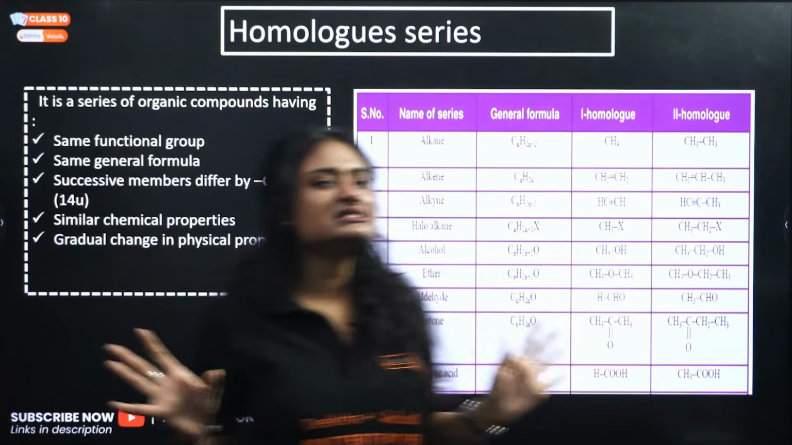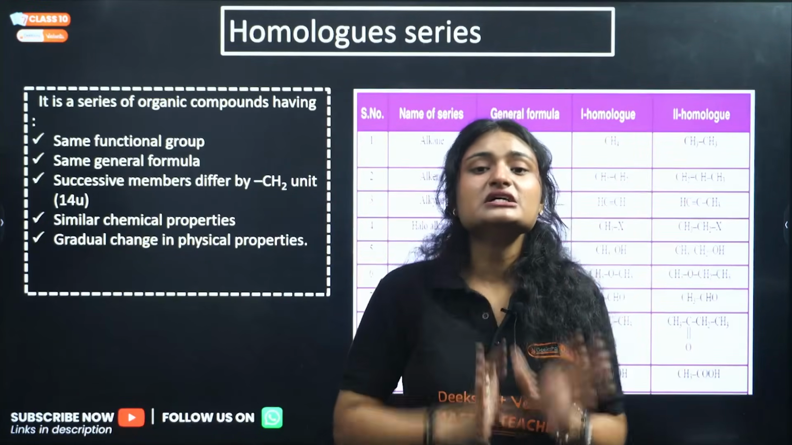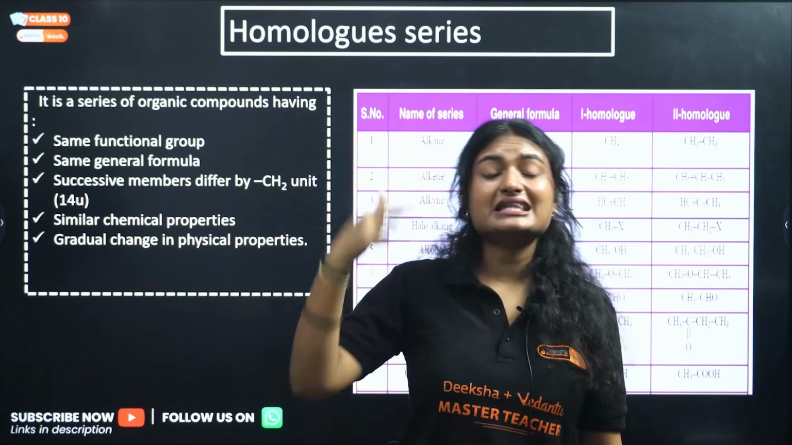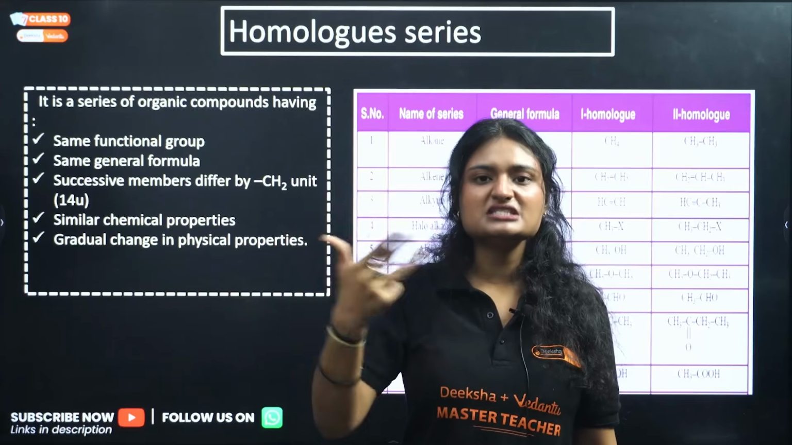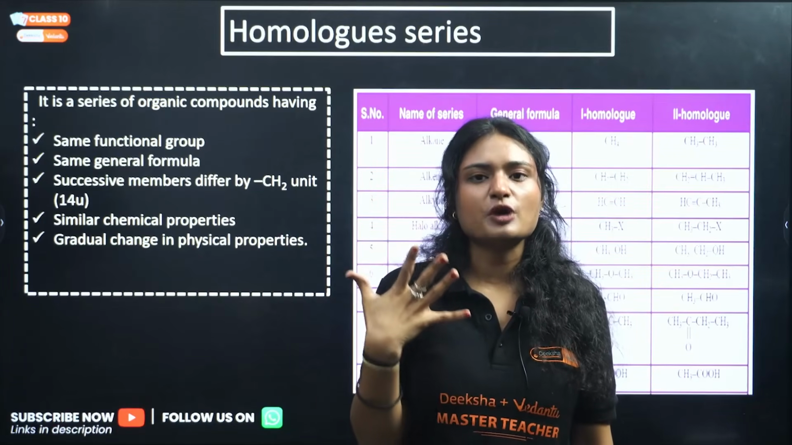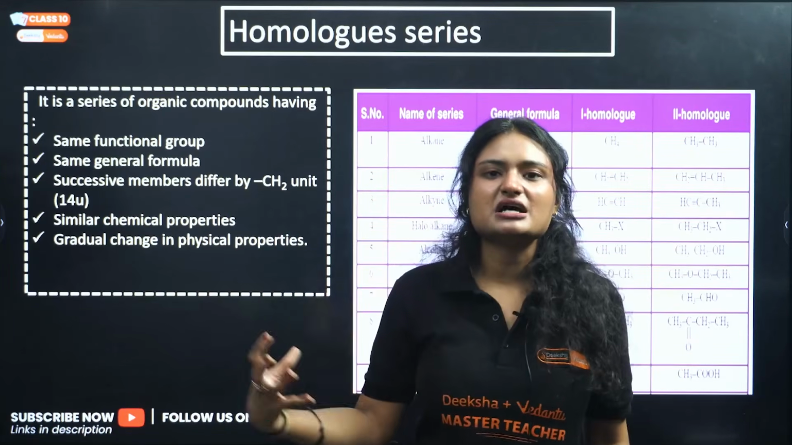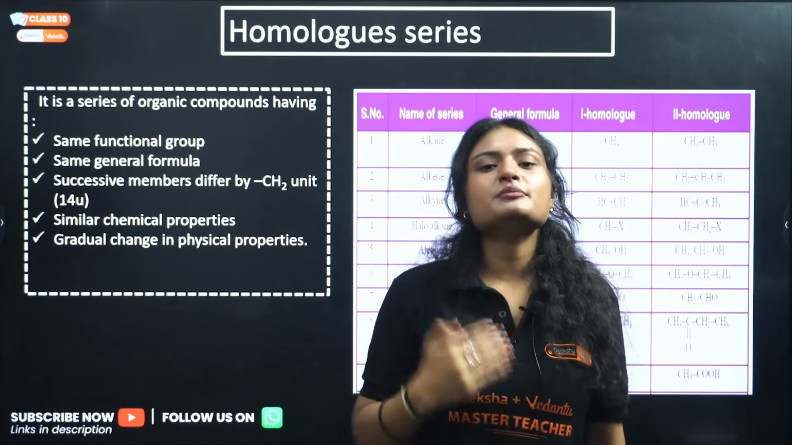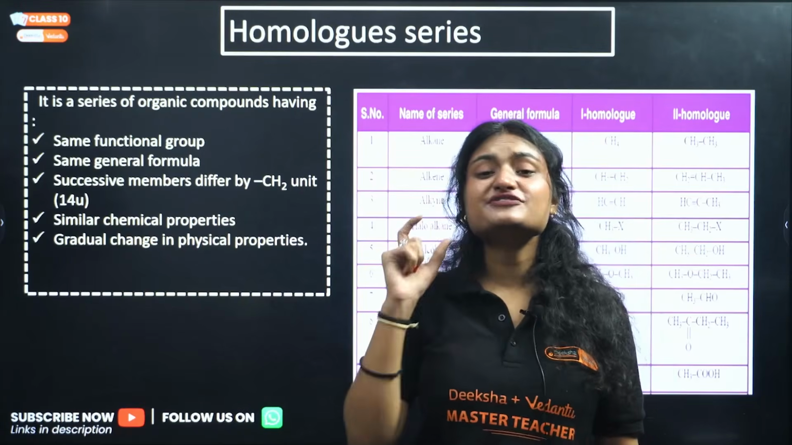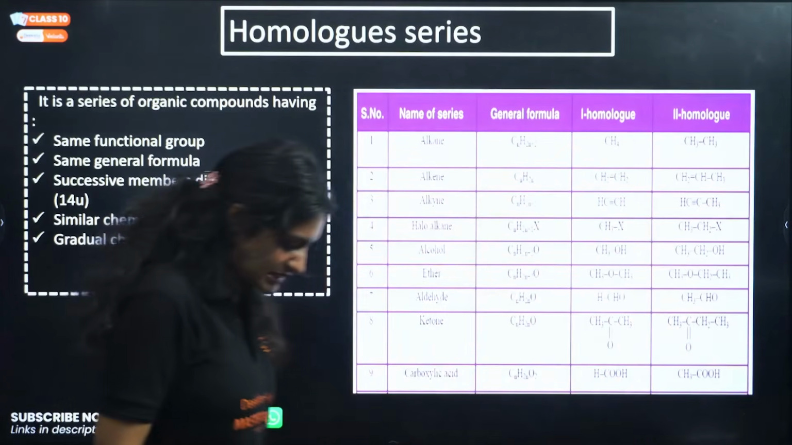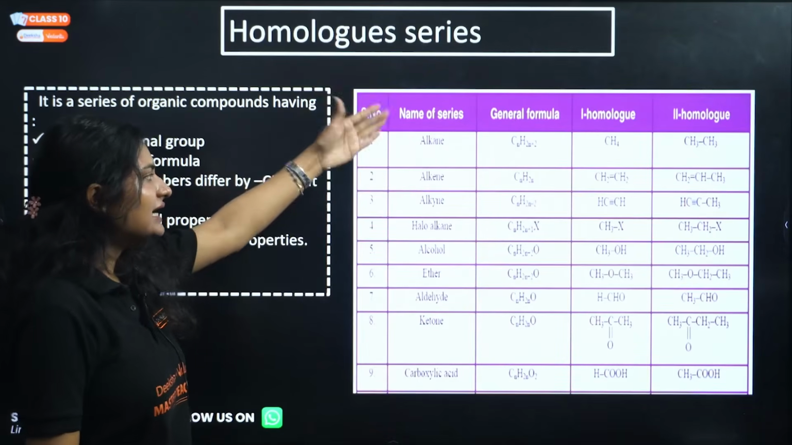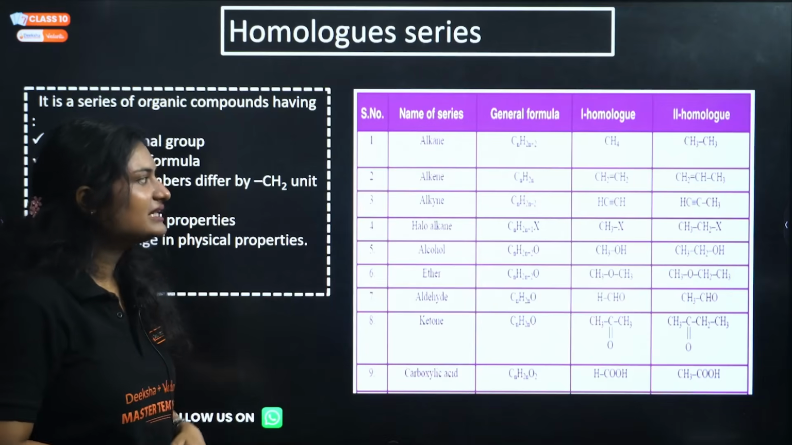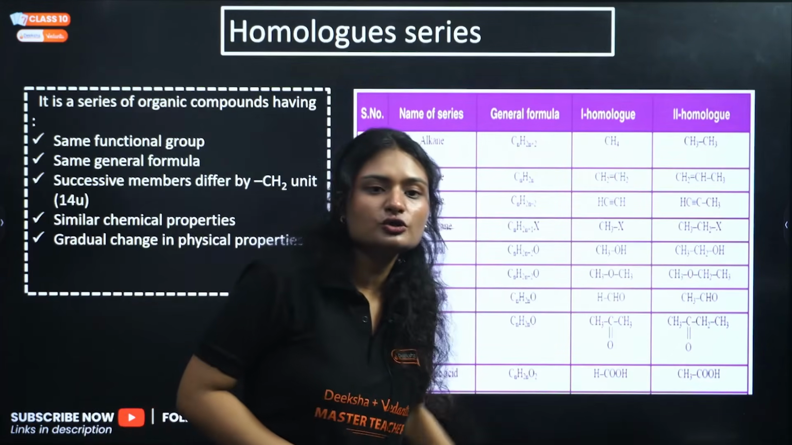Homologous series. Now a homologous series is a series of organic compounds that have the same functional group and the same general formula. Each successive member differs by a CH2 unit. They have similar chemical properties, but they show a gradual change in physical properties. Why? Because of the change in molecular mass. As you move along the homologous series, each successive member differs by a CH2 unit, that is 14 atomic mass units. For example, all of these are examples of homologous series: alkane, alkene, alkyne, haloalkane, alcohol, ether, aldehyde, ketone, carboxylic acid.